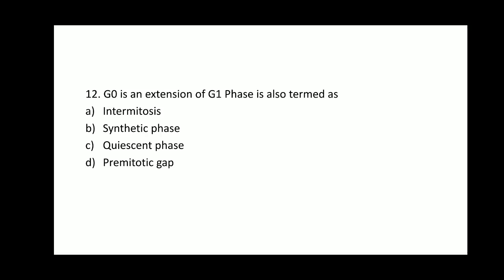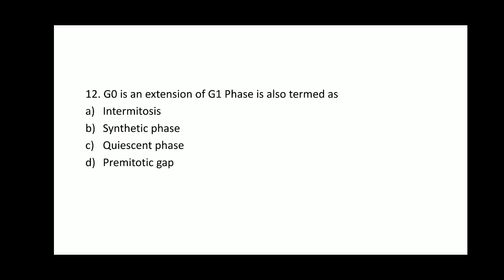Question number 12. G naught is an extension of G1 phase, is also termed as option A, intermitosis, option B, synthetic phase, option C, quiescent phase, option D, premitotic phase. So G naught is an extension of G1 phase.